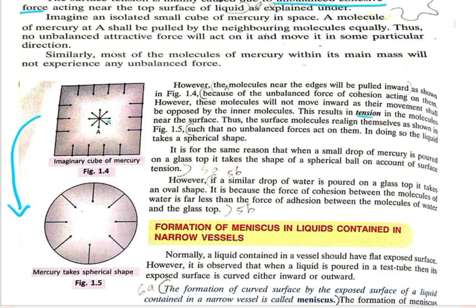That's why if we take any cubical shape of mercury in space, it will result in a spherical shape. Why? Because of the surface tension. So you can see the third paragraph also. You can see the second paragraph, that it is for the same reason that when a small drop of mercury is poured on a glass top, it takes the shape of a spherical ball on account of the surface tension. All shapes that become spherical are due to surface tension.